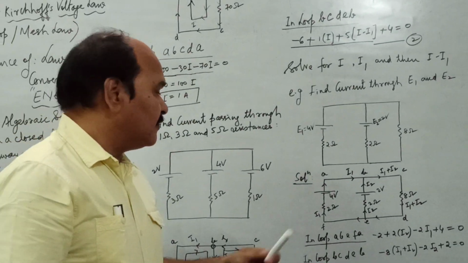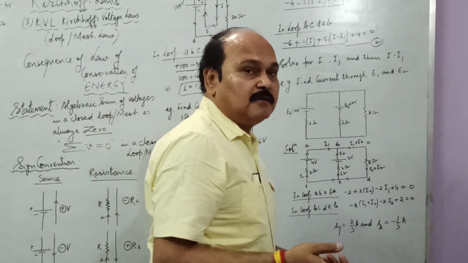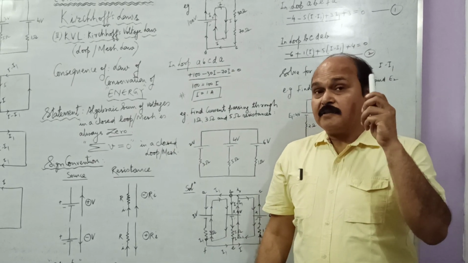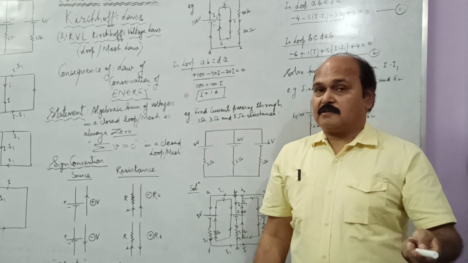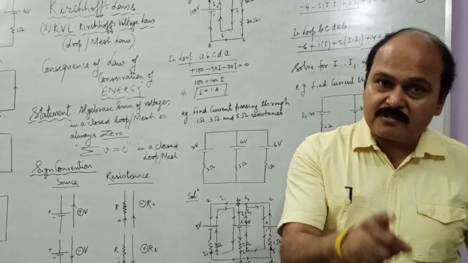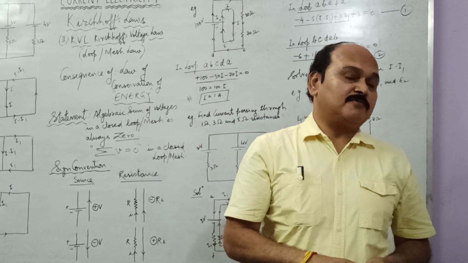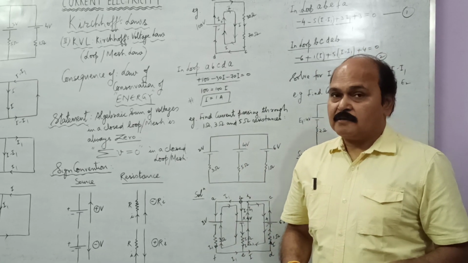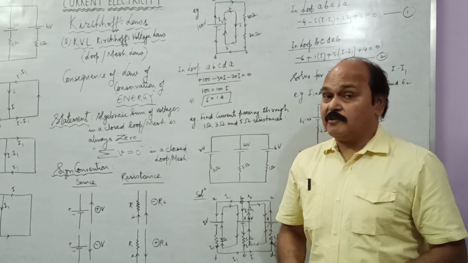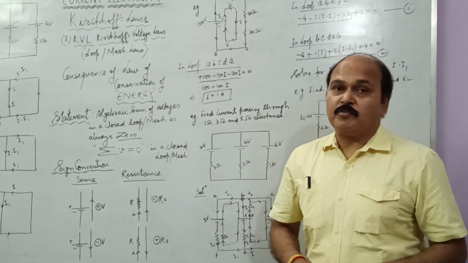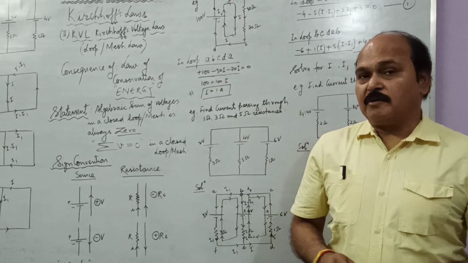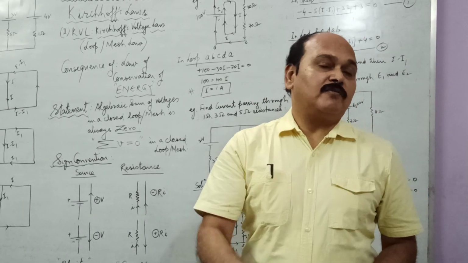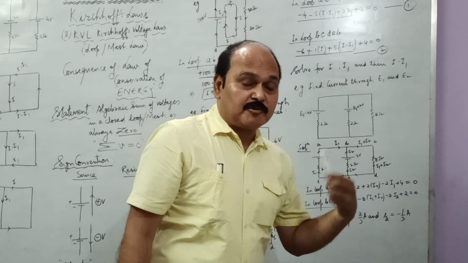See, if any of these currents which we have marked blindly without looking at the batteries comes out to be negative, that simply means the current in the circuit is actually flowing in the opposite direction. The direction of current you have marked is not the same as the actual direction, it is just opposite. If the current comes out to be positive, that means the direction you have marked is correct. You are marking the direction of current blindly without looking at which battery is bigger, which is smaller. So a positive value represents the true direction of current, and a negative value represents the current in the opposite direction.